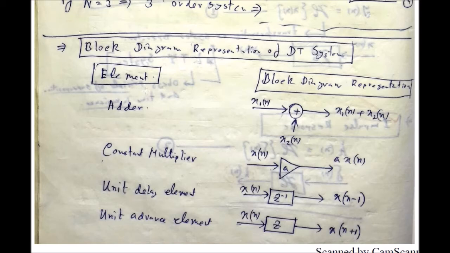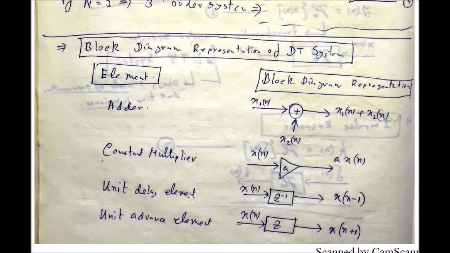procedures for different operations. Suppose you want to represent an adder, then it will be like that. x1(n), x2(n), two signals are there, which are the inputs of the adder, and the output will be x1 plus x2. Constant multiplier means if the input has to be amplitude scaled by a, where a is the multiplication factor, then the output will be a multiplied by x(n).